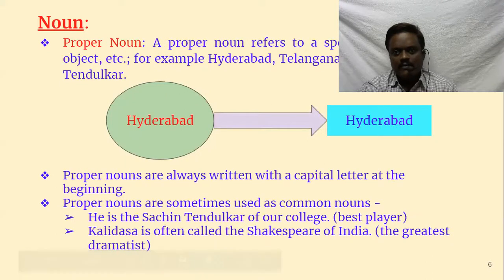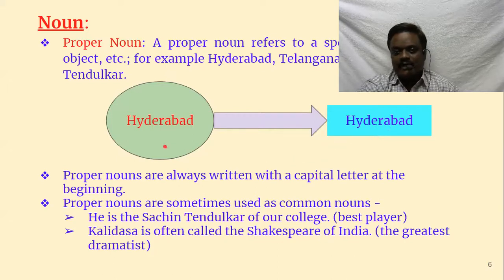Let's go to proper noun. A proper noun is the opposite of a common noun. A common noun is a one-to-many relation, whereas a proper noun is a one-to-one relation. Suppose you say Hyderabad, Hyderabad means only one. There may be other Hyderabads also. In Pakistan also there is one Hyderabad, but when we mean Hyderabad, we mean the one which is in Telangana.